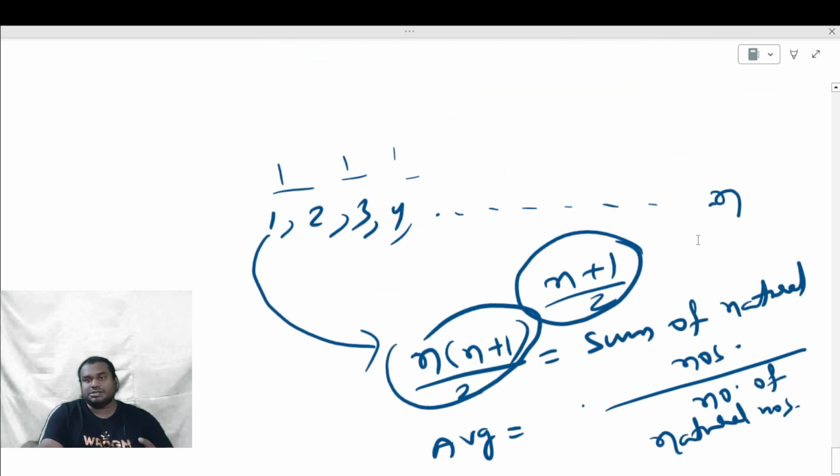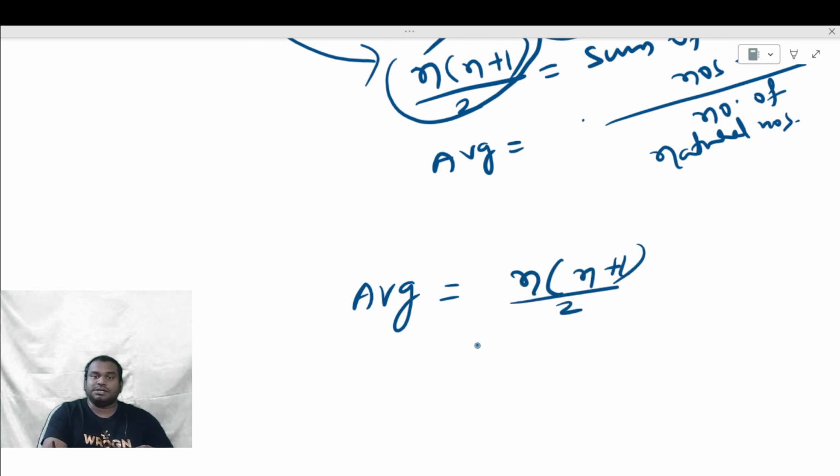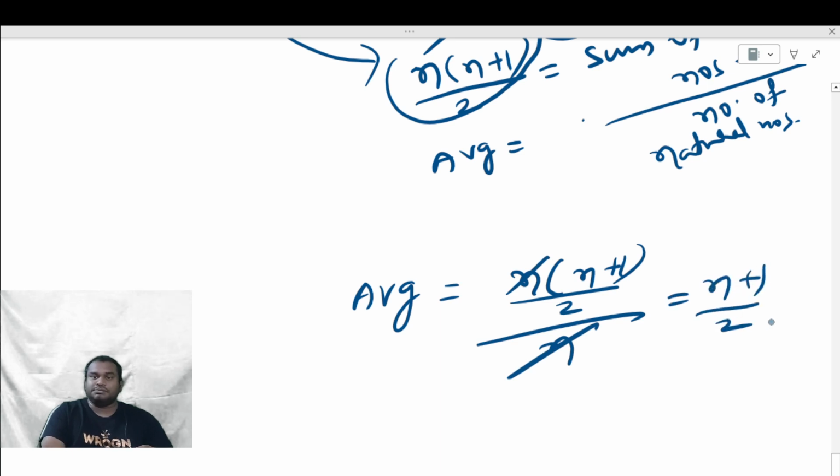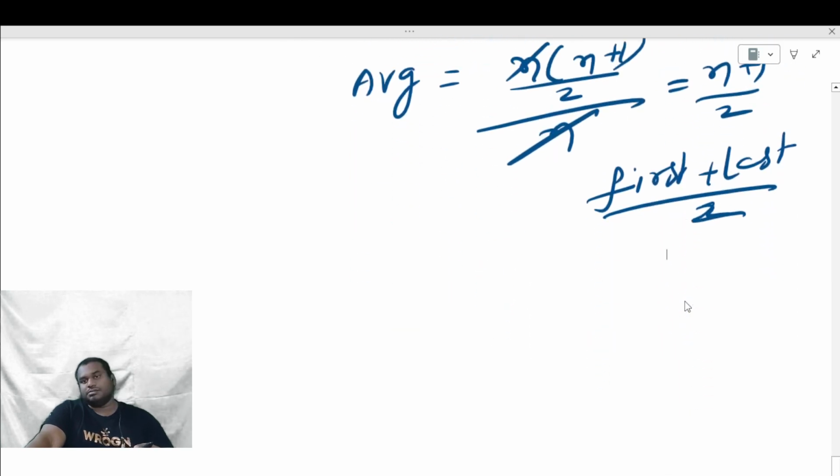There are n numbers. So I'll use the formula for average. The average will become n into n plus 1 by 2 divided by n. n gets cancelled, you get n plus 1 by 2. Is it same as first number plus last number by 2? First plus last divided by 2. So this is the average of the first n natural numbers.